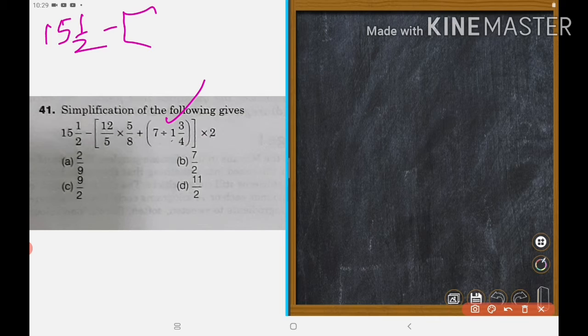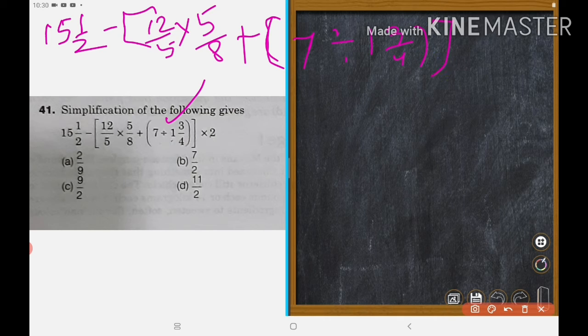12/5 into 5/8. Yes, plus bracket, just 1 minute, plus bracket 7 divided by 1/3 bracket ends into 2.